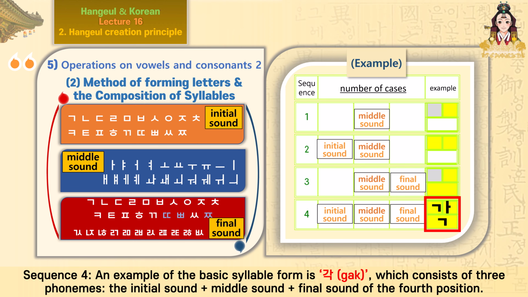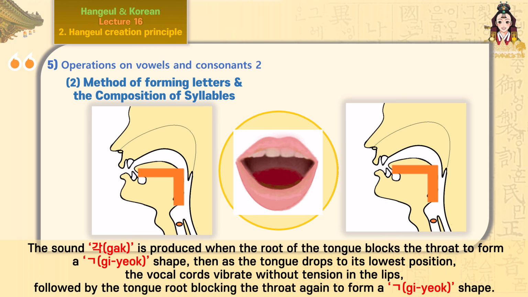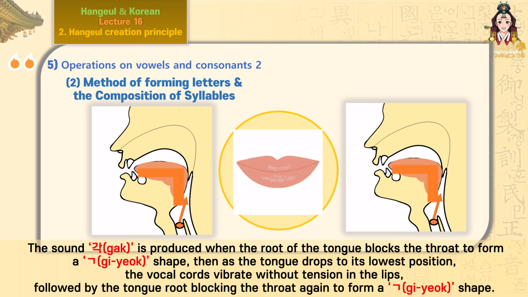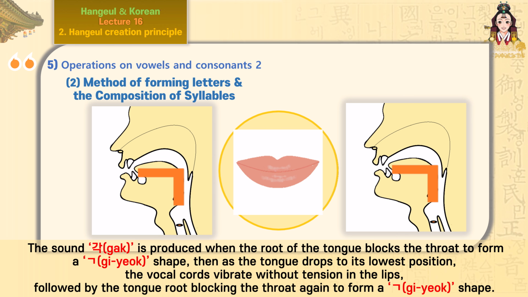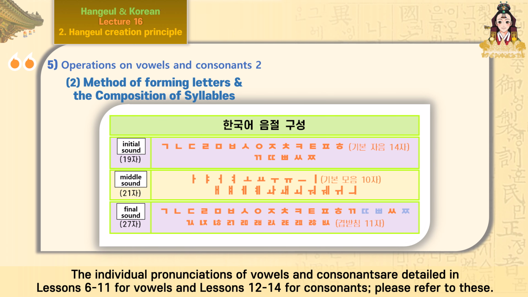Sequence 4. An example of the basic syllable form is gok, which consists of 3 phonemes. The initial sound plus middle sound plus final sound of the 4th position. The sound gok is produced when the root of the tongue blocks the throat to form a giyeok shape. Then as the tongue drops to its lowest position, the vocal cords vibrate without tension in the lips, followed by the tongue root blocking the throat again to form a giyeok shape. The individual pronunciations of vowels and consonants are detailed in lessons 6 to 11 for vowels and lessons 12 to 14 for consonants. Please refer to these.